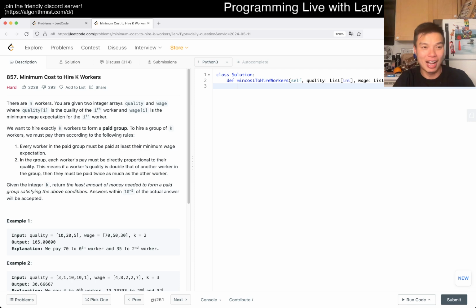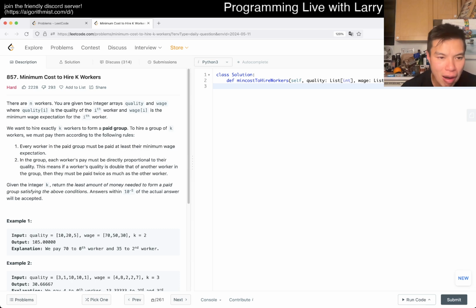So yeah. All right, let's take a look at today's farm. 857, minimum cost to hire K workers. There are N workers. You're given two integer arrays quality and wage, where quality sub I is the quality of the ith worker and wage sub I is the minimum wage expectation of the ith worker. We want to hire exactly K workers to form a paid group. To hire a group of K workers, we must pay them according to the following rules. Every worker in the paid group must be paid at least their minimum wage expectations. In the group, each worker's pay must be directly proportional to quality.